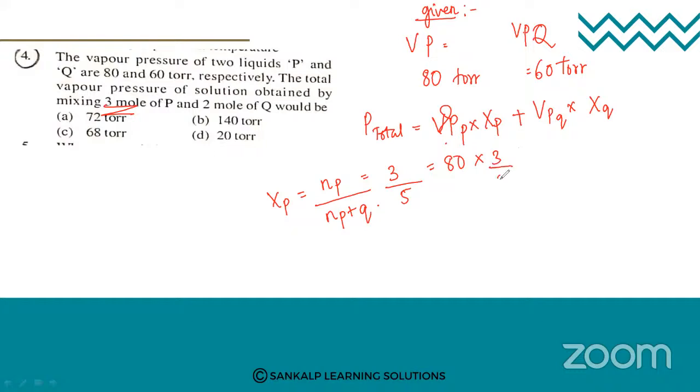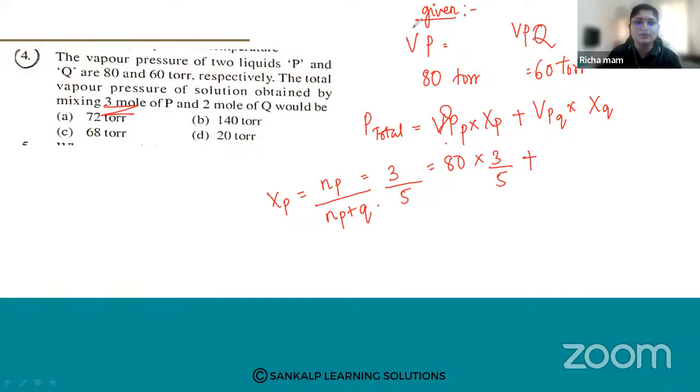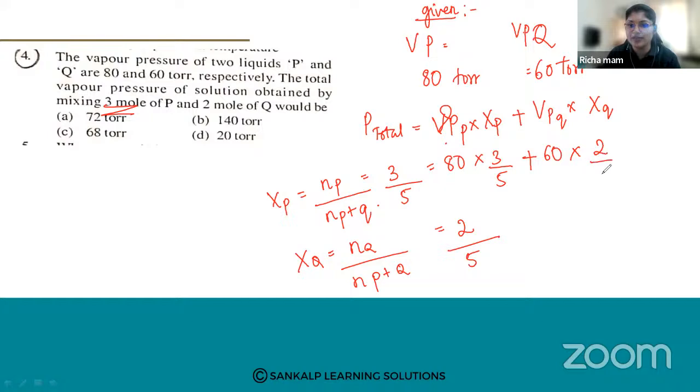So it is 3 by 5. Then plus the vapor pressure of liquid Q, which is 60, into the mole fraction. The mole fraction of Q is the number of moles of Q divided by the total number of moles of P plus Q, so it is 2 by 5.